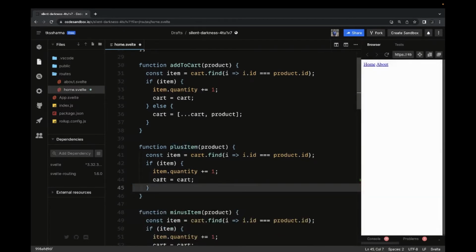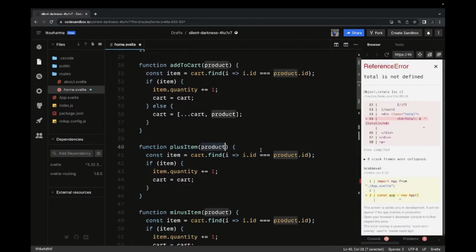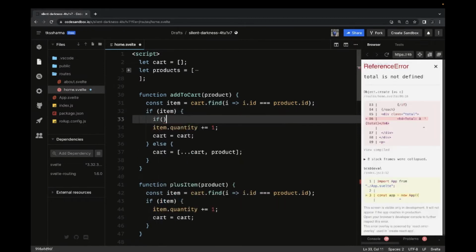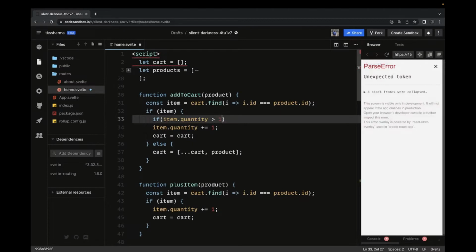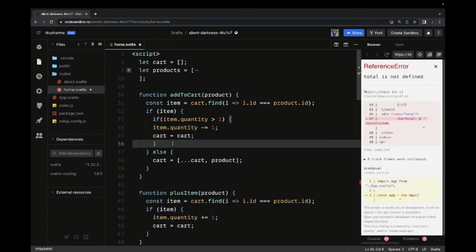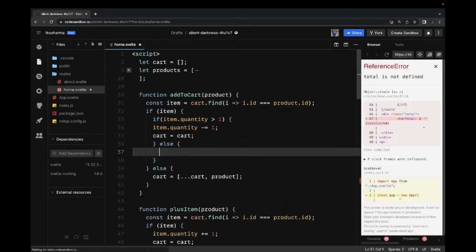So this should be simple. We are just passing the product. If the product is there, we just increase the quantity and update the cart. Minus item, first we will try to find if the product is there. If it is there, and here is a check, the item quantity should be greater than 1, then you can decrease it by 1. If it is not, then you have to remove that particular item.